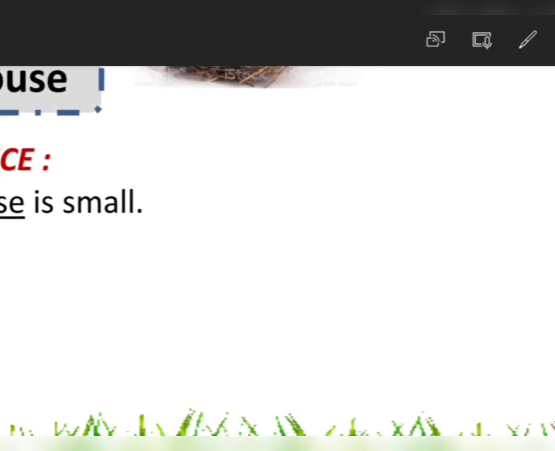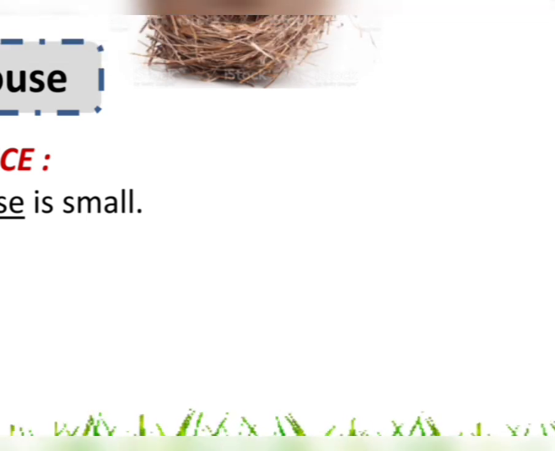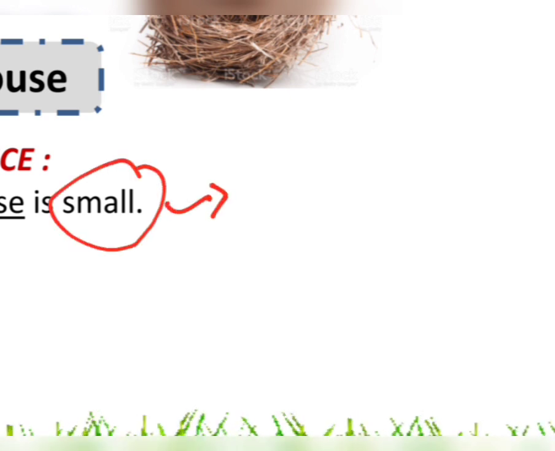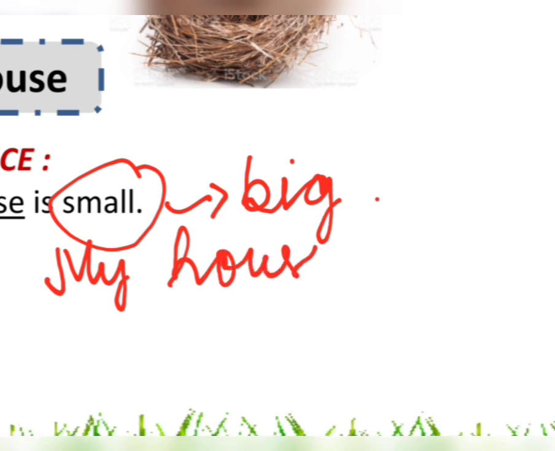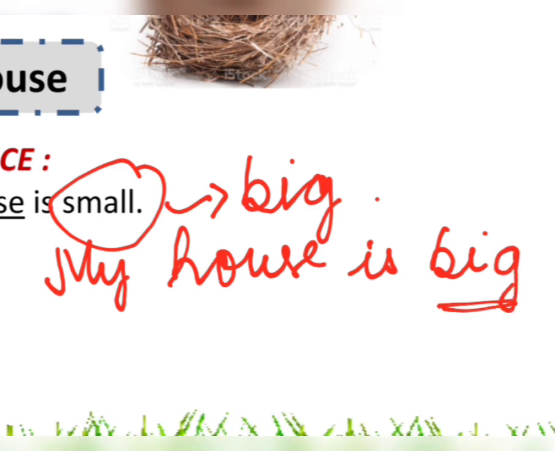Okay, let us try to make some other sentence with this same thing. Let us change the opposite here. Now, we have got a word small here, isn't it? What is the opposite of small? The opposite of small is big. So, can we change this sentence and use the word big? Of course, yes. My house is big. How do we pronounce this? What are the sounds? B, I, G is big, isn't it?